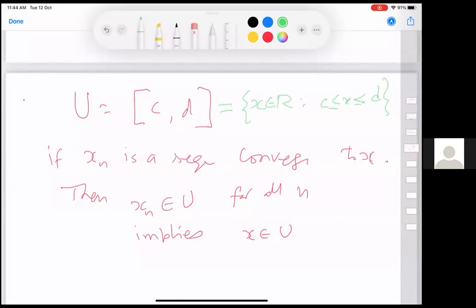Okay. All right. So now what I was saying is that here the statement and the proof are very trivial. If all xn's are inside and x is the limit, if x is less than c, you can pick an epsilon such that x plus epsilon is also less than c, and then you will get a contradiction. If x is bigger than d, you will again get a contradiction. So that is not possible. So x must be between c and d. x can be c or x can be d, no problem. But you cannot go out.